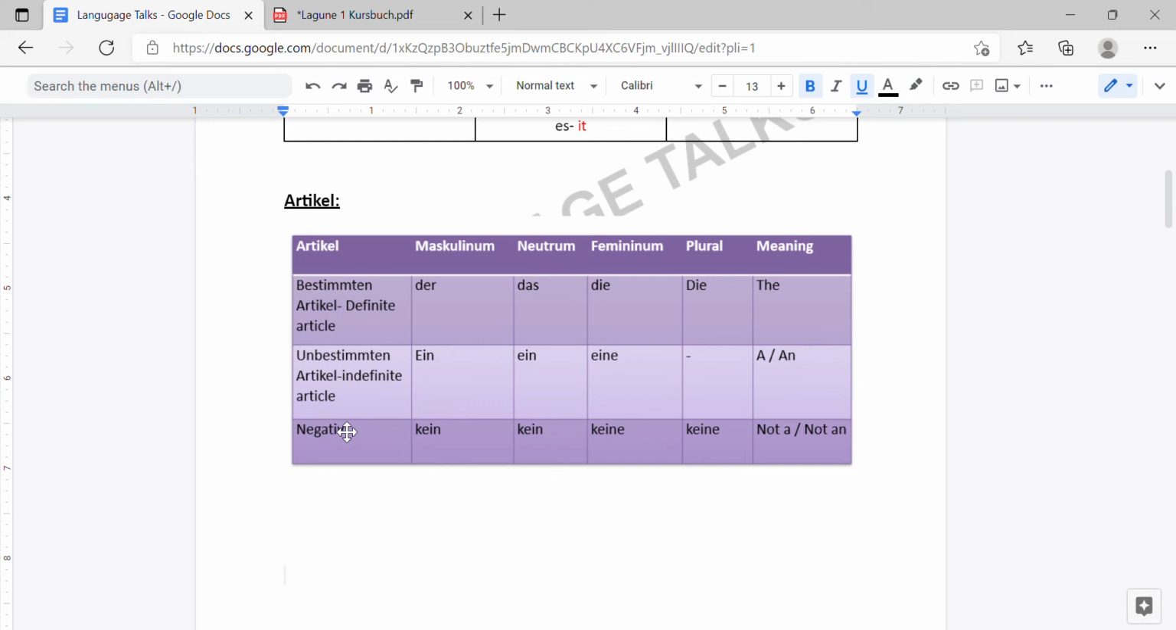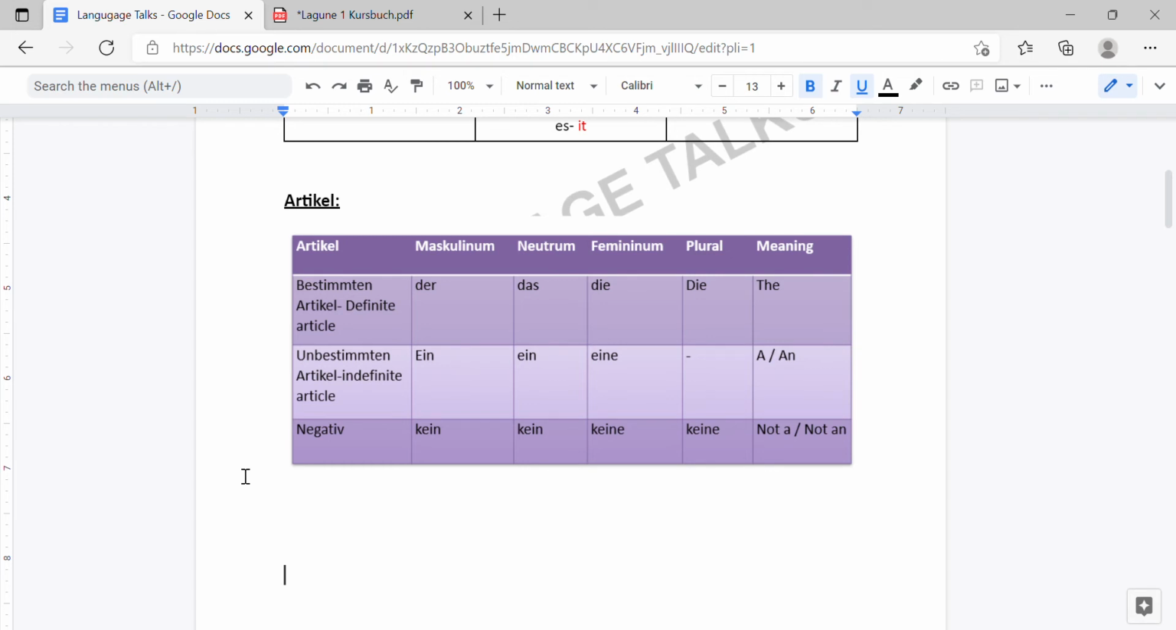Okay. The next and last column that we are going to see is the negative article. What is the negative article? Simply the negation of the indefinite article. So it's "not a, not an." Wherever we would use those, we are going to use a negative article here. It's the addition of the k in the indefinite article. So it's kein, keine, kein.